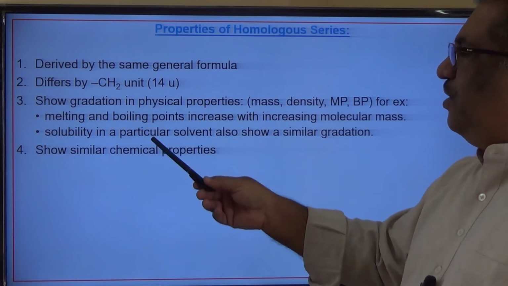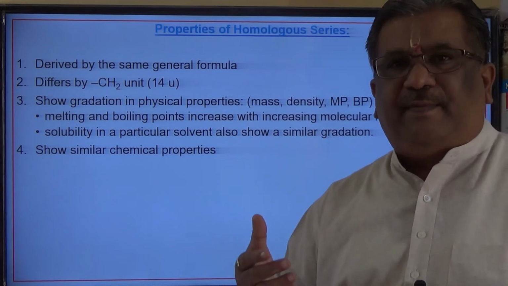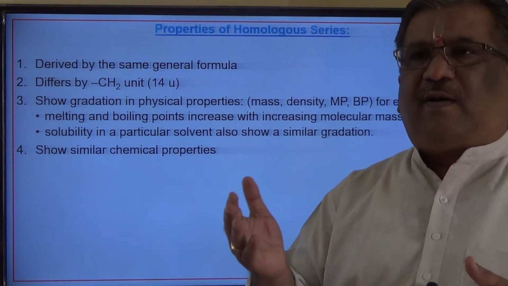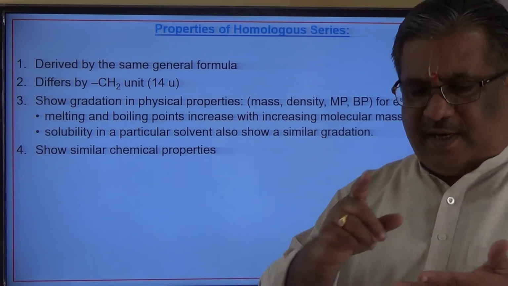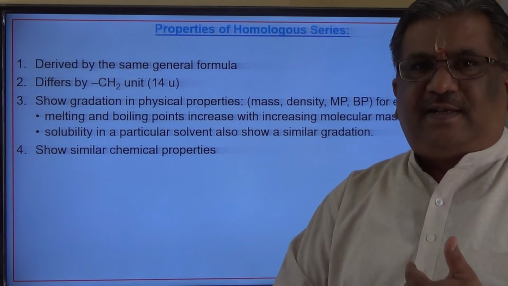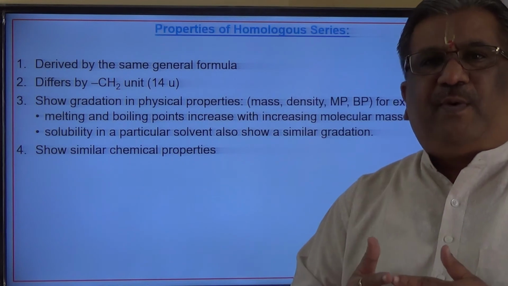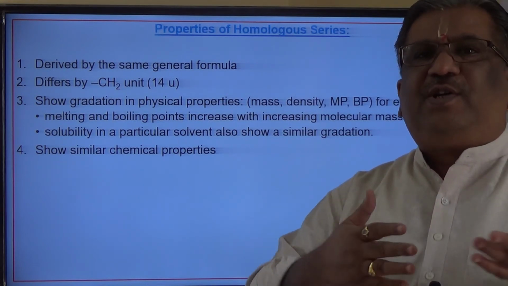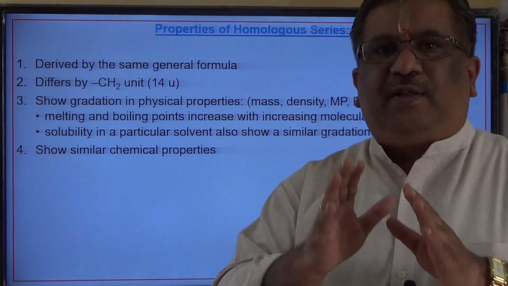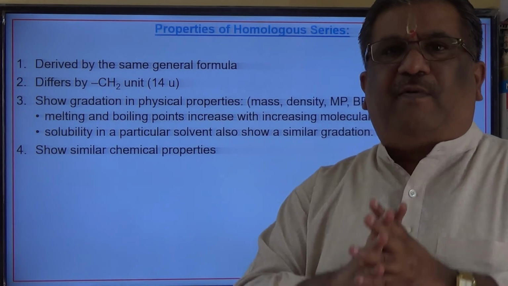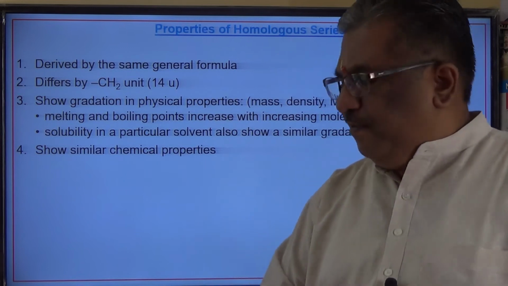And these show gradation in physical properties. See what happens if the molecular mass goes on increasing. If the molecular mass increases, its density increases, and similarly the melting point and boiling point, all these physical properties also increase. Not only that, in a particular solvent, the solubility of all these compounds also varies progressively.